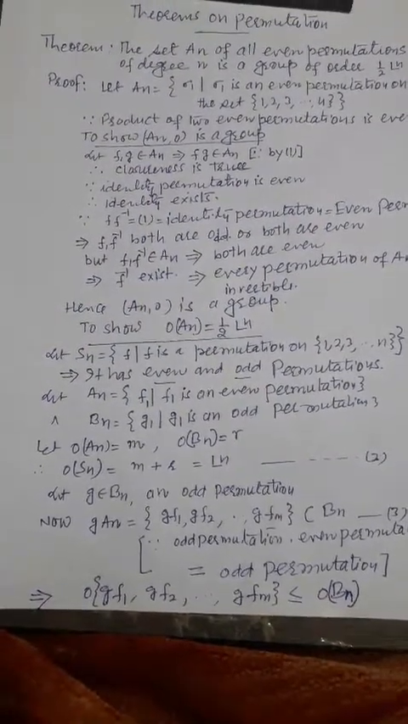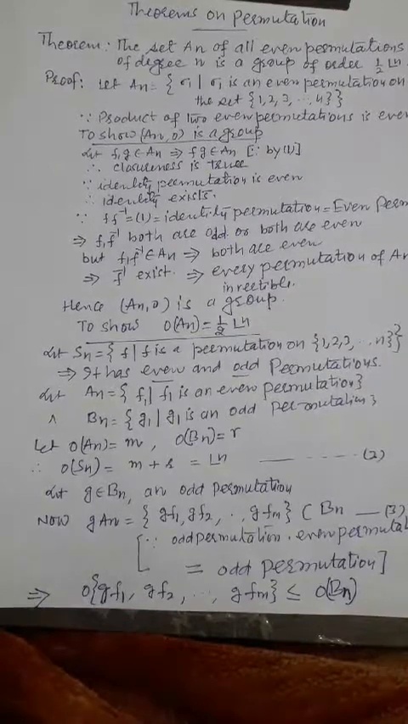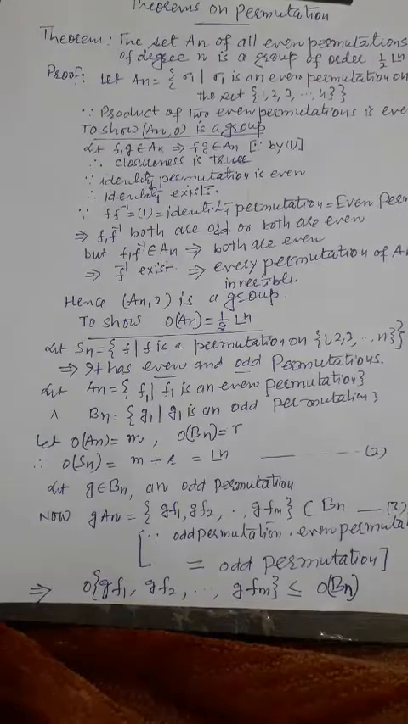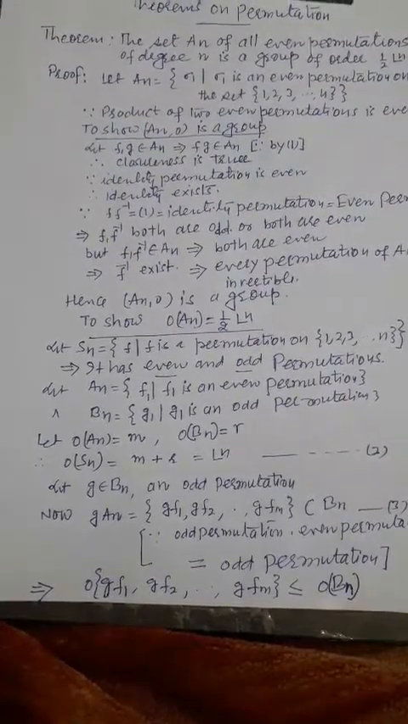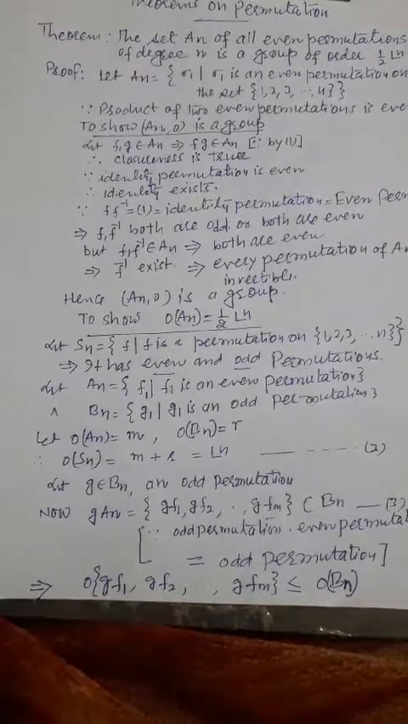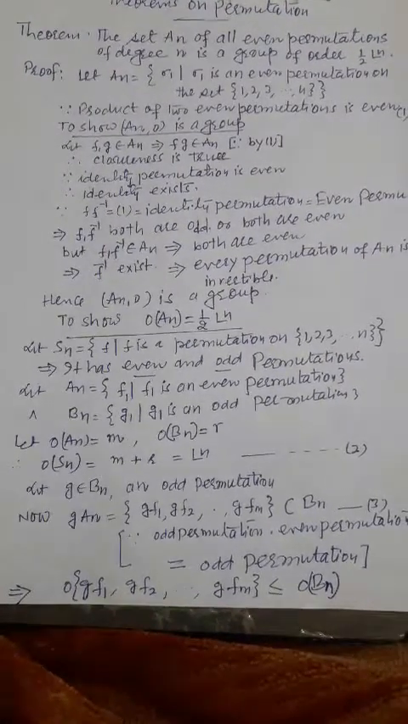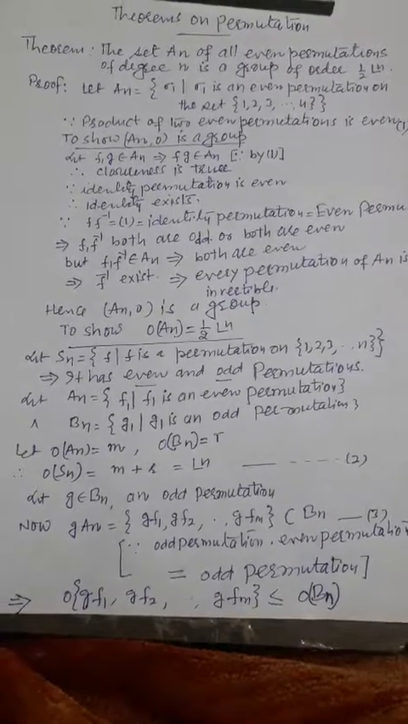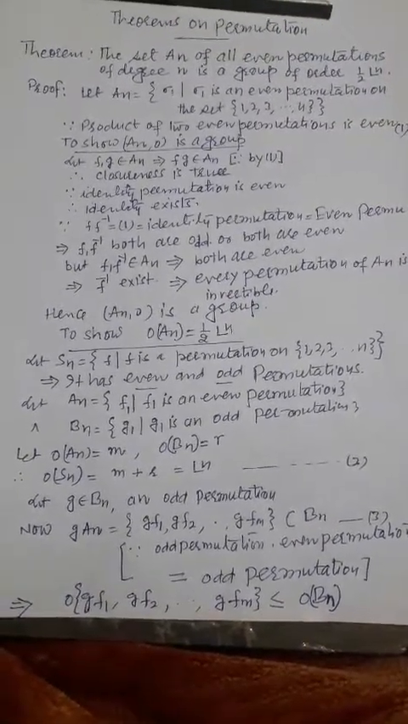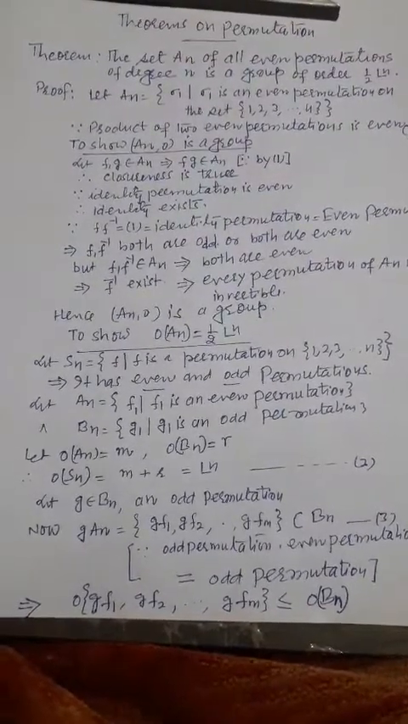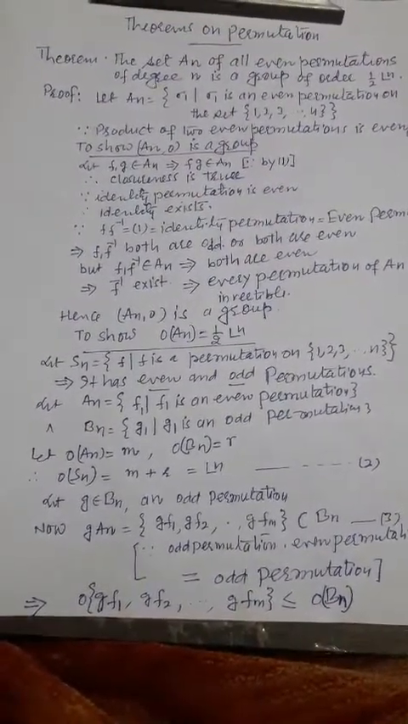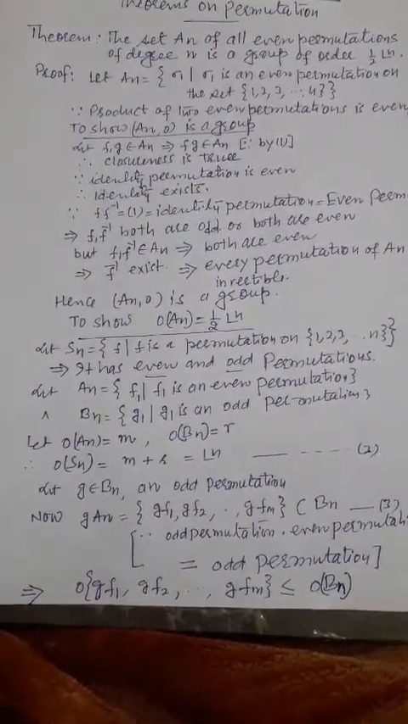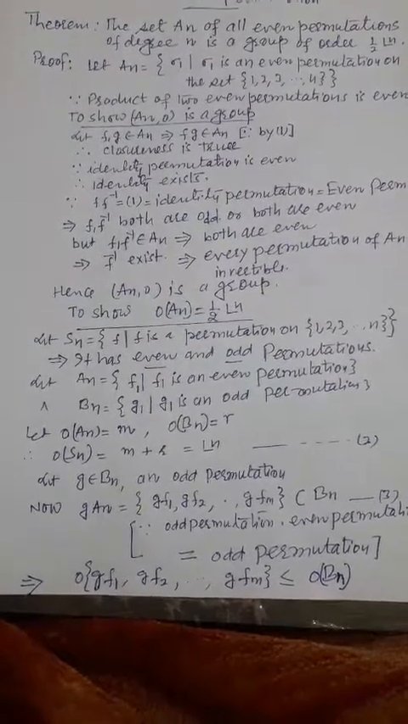Let f and g be two elements of An. Their product is again in An because the product of two even permutations is again an even permutation. So you can say that the operation is closed, or that the closure property is true. Since the identity permutation is always even, the identity element exists.